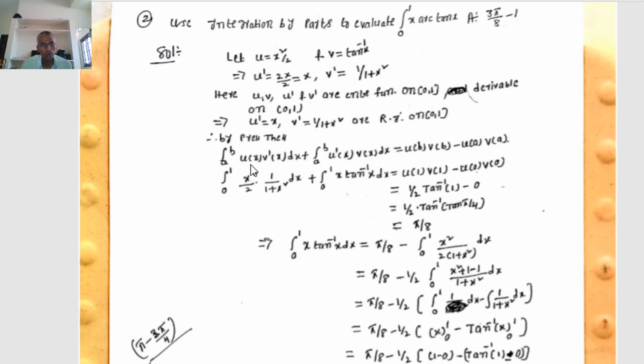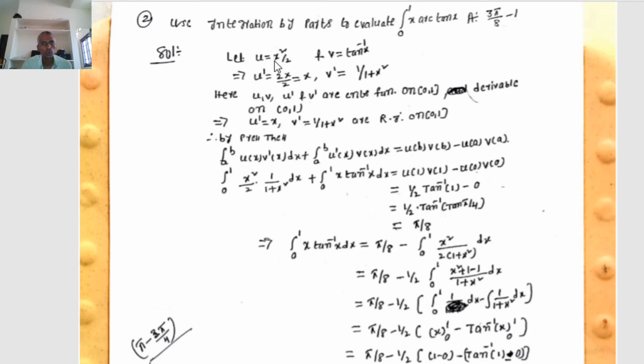Therefore, the integral from 0 to 1 of u(x) = x²/2 times v'(x) = 1/(1 + x²) dx, plus the integral from 0 to 1 of u'(x) = x times v(x) = tan⁻¹x dx, equals u(b) v(b), where a = 0, b = 1: u(1) v(1) minus u(0) v(0). Where u = x²/2 and v = tan⁻¹x. u(1) = 1²/2 = 1/2, v(1) = tan⁻¹(1), and u(0) = 0/2 = 0, v(0) = 0.